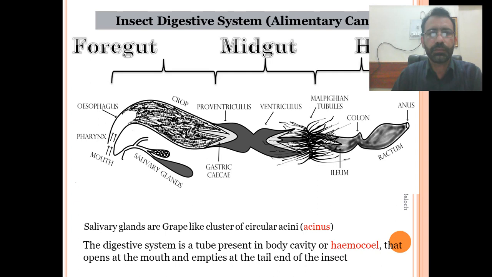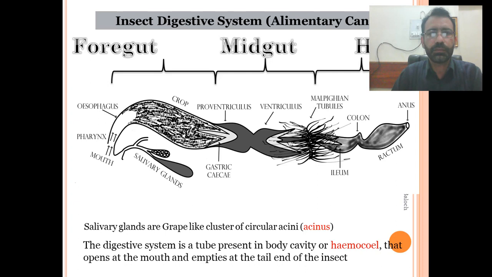So salivary glands are the basic structure and a vital part in the digestive system, which produce different enzymes for different purposes during the digestion and secretion of food.